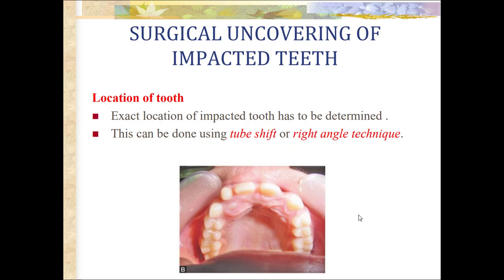First is location of the tooth. The exact location of the impacted tooth has to be determined. Most impacted teeth present as a bulge corresponding to their location, which should be examined clinically by inspection and palpation. For example, as in the photograph, you could notice a bulge in this part of the quadrant. And radiographically, this can be done using the tube shift or right angle technique.